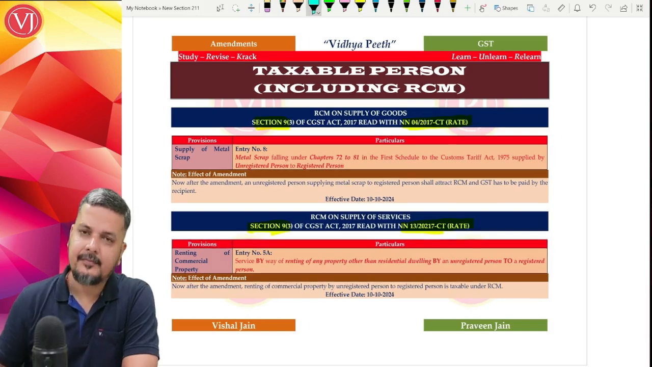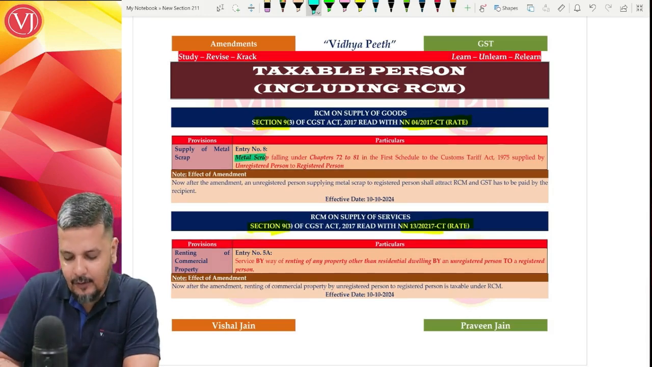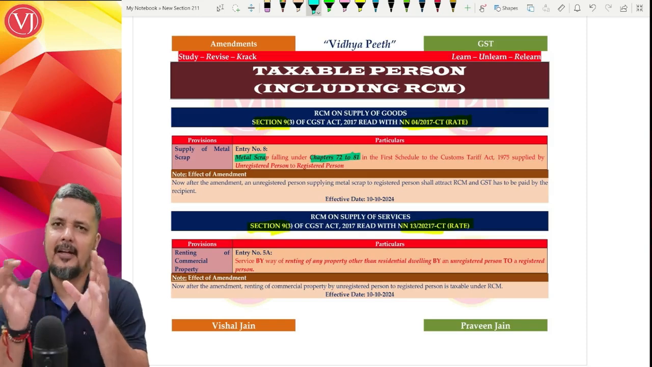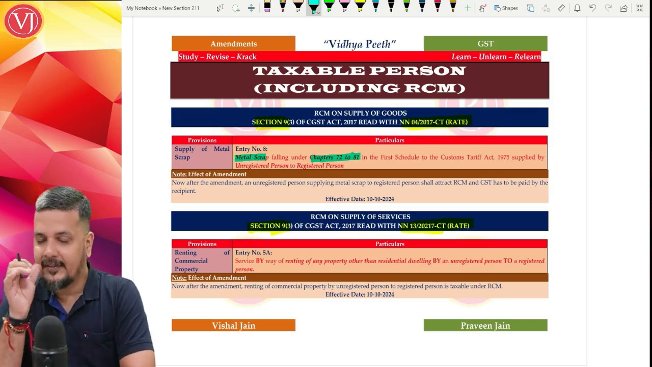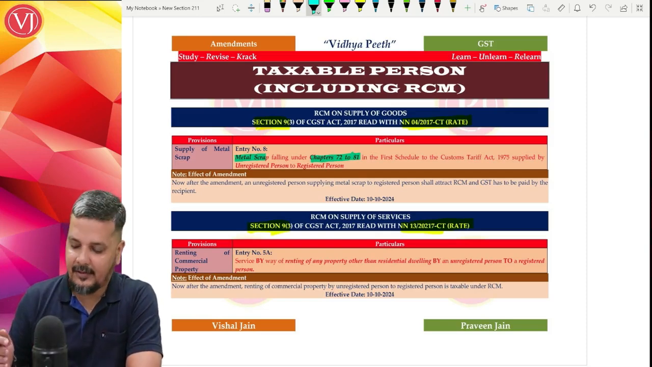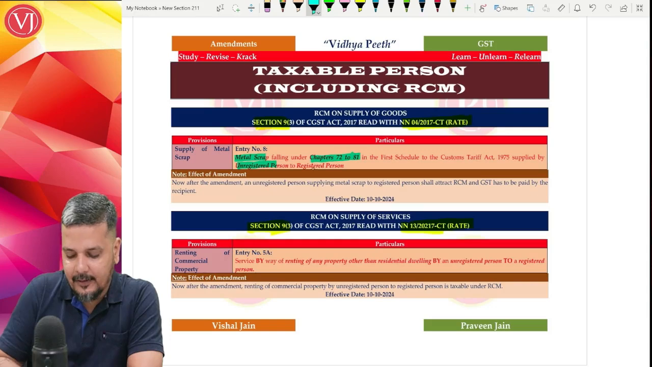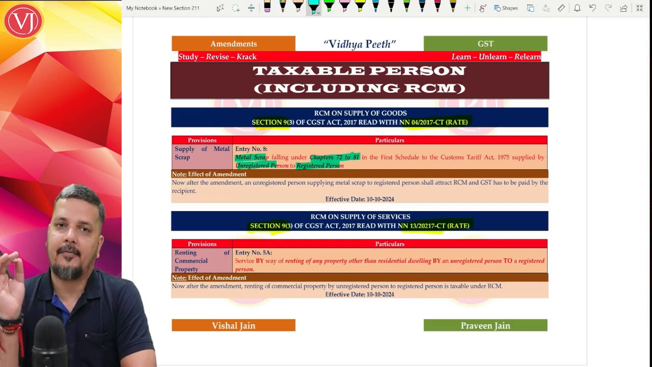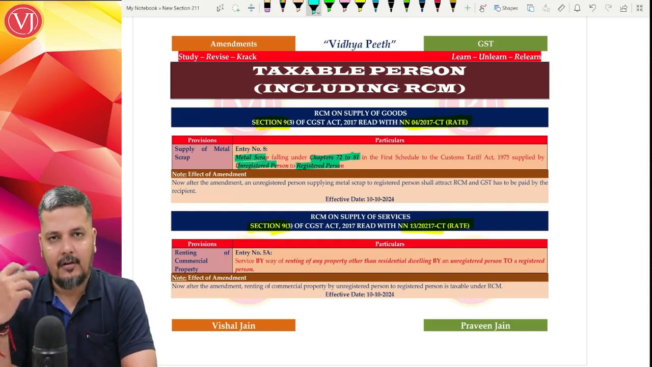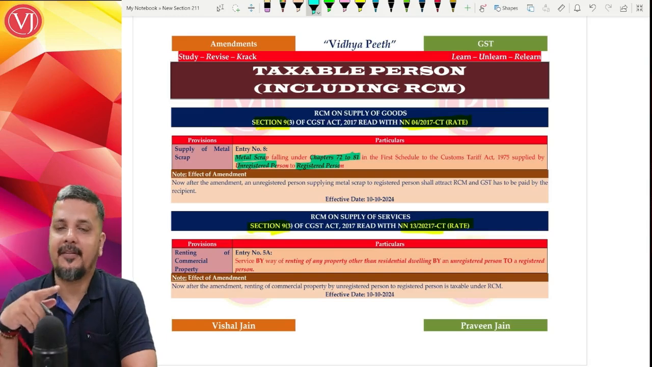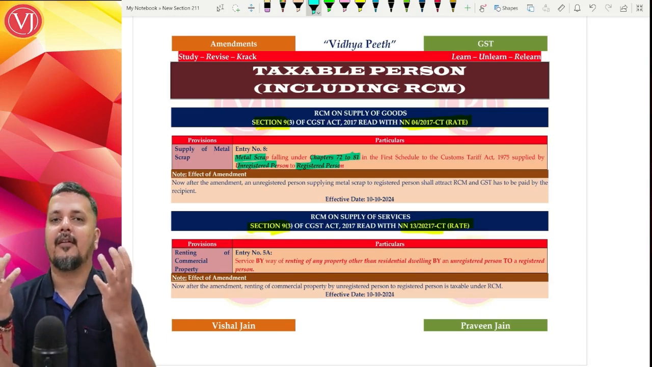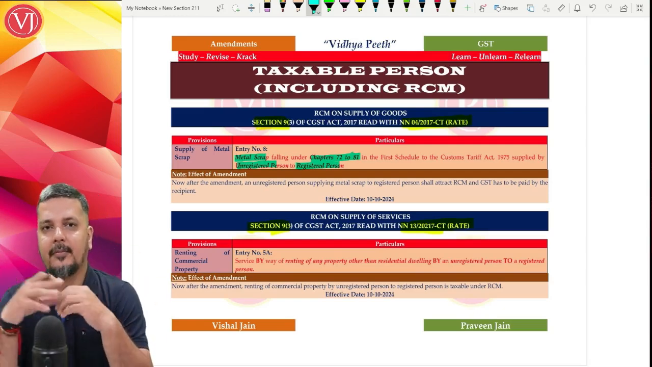Now what it is telling: any metal scrap which is falling under chapter 72 to chapter 81. So a lengthy chapter list is there. So any of these 10 chapters, 72 to 81, any metal scrap which is falling under these chapters 72 to 81 of the first schedule of the Customs Tariff Act, which is supplied by an unregistered person to a registered person, the registered person has to pay under RCM. This chapter basically is taken from your Customs Tariff Act, because more or less the classification in GST and customs is the same. So chapter 72 to 81 of the Customs Tariff Act 1975.